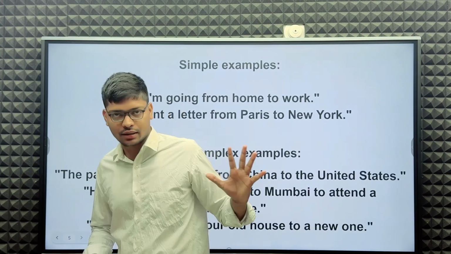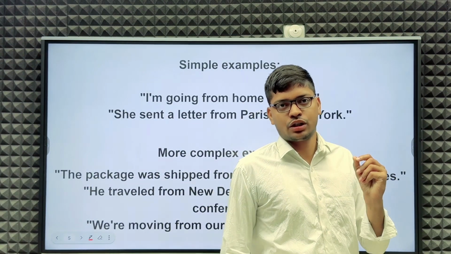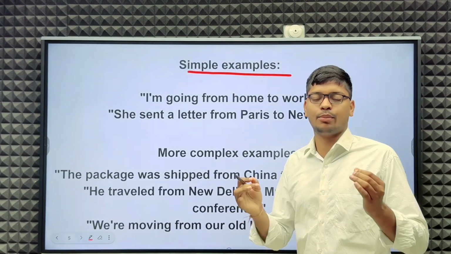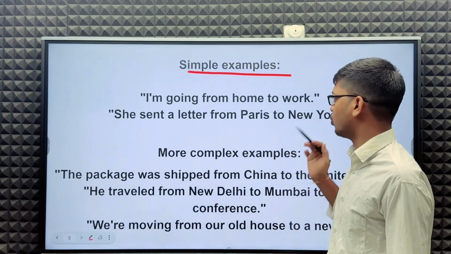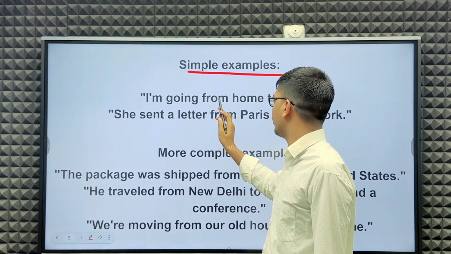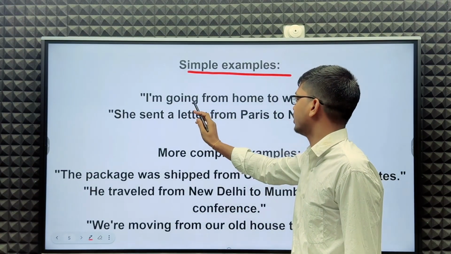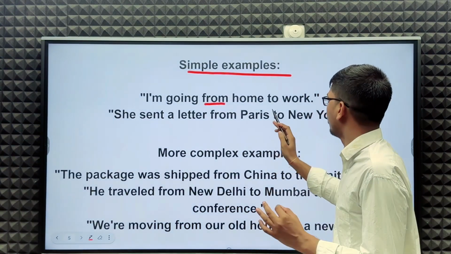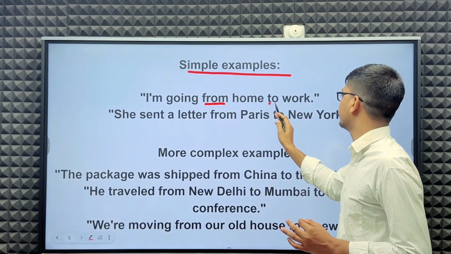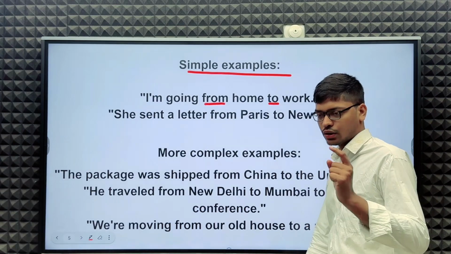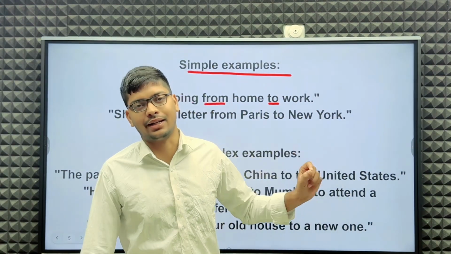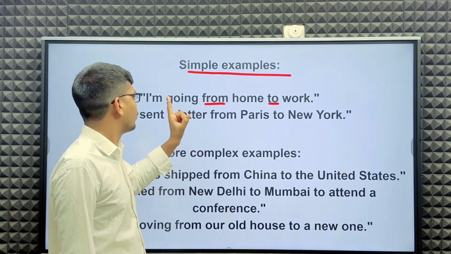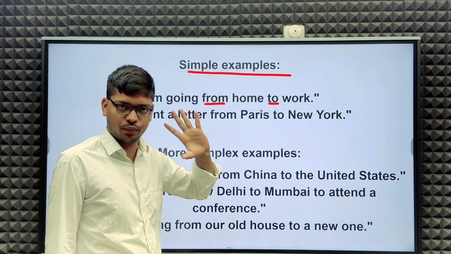First we see simple sentence examples. So, I am going from home to work. In one sentence we used "from" and "to".